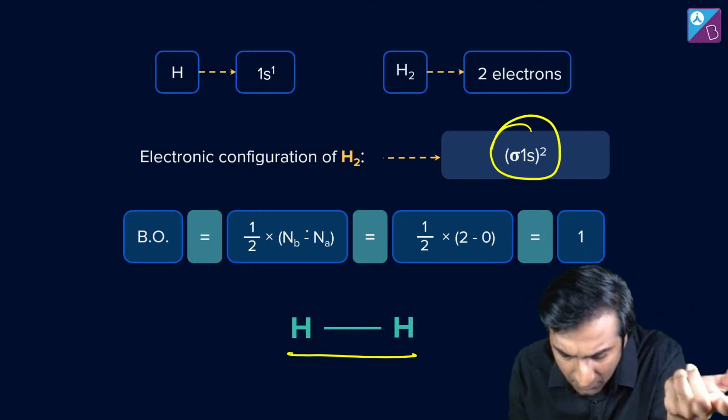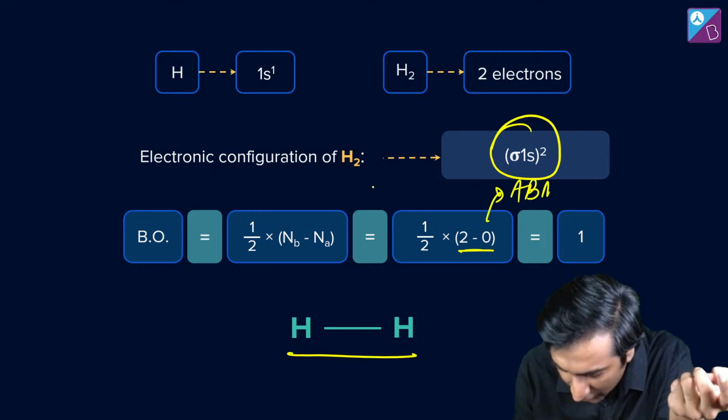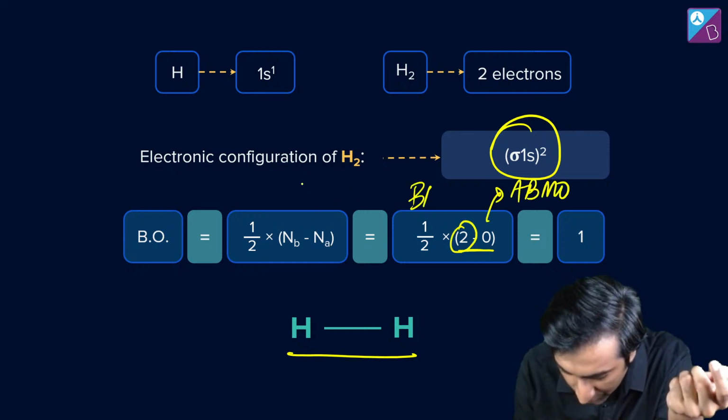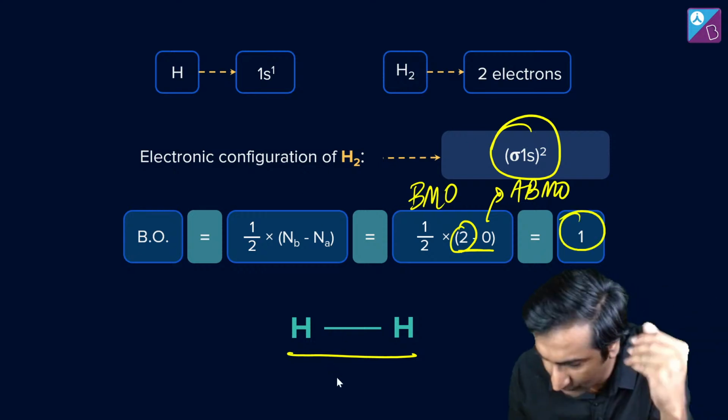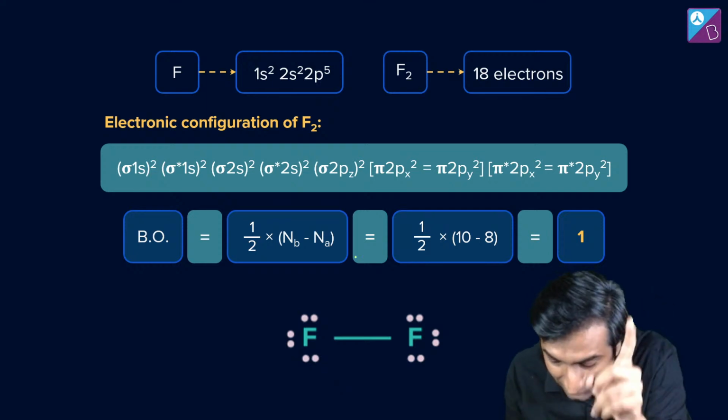Okay, sigma 1s में bond order is going to be 2 minus 0 because there is none in anti-bonding molecular orbitals, right? Only 2 in bonding molecular orbitals. So half into this is just 1. Okay, this one's direct. Fluorine, I told you that for a fact it was 1. But how do we get to this idea 1?